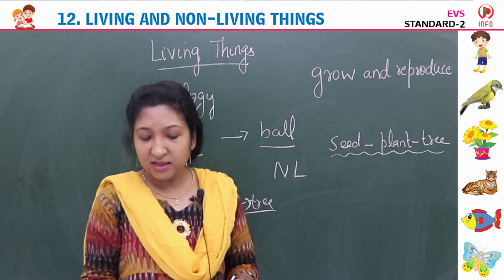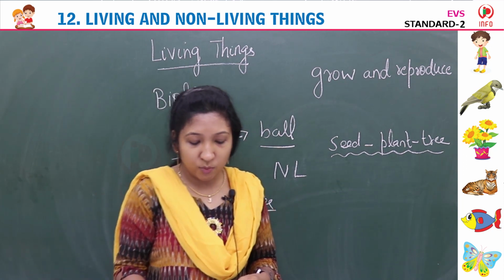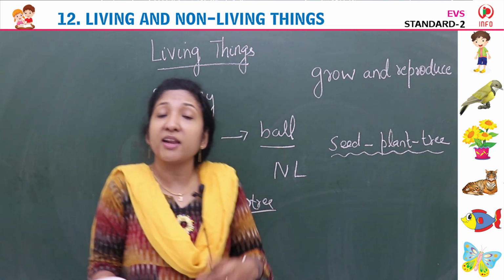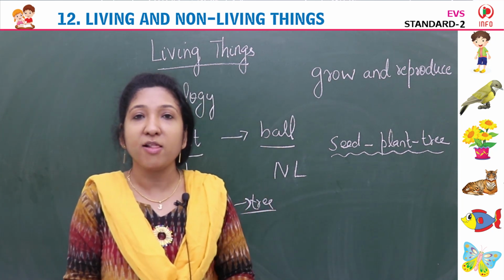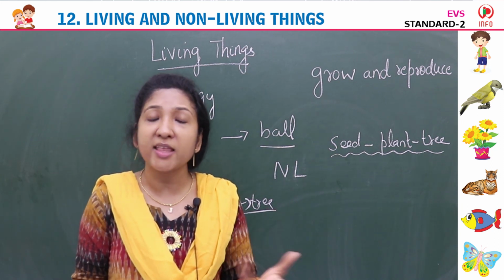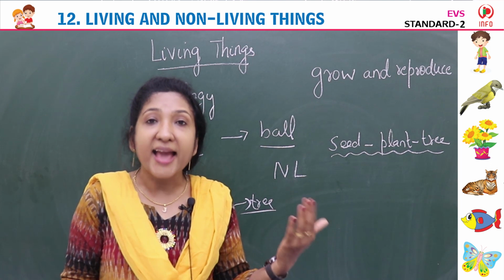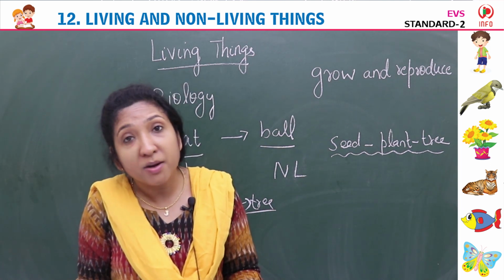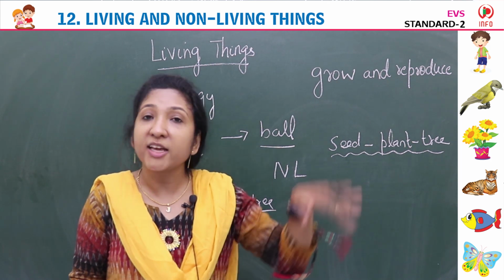Plants are living things, but they cannot play with a ball, and they cannot fly. Just like a cat is playing with a ball. A cat is a living thing. A plant is also a living thing, but it cannot play or fly.